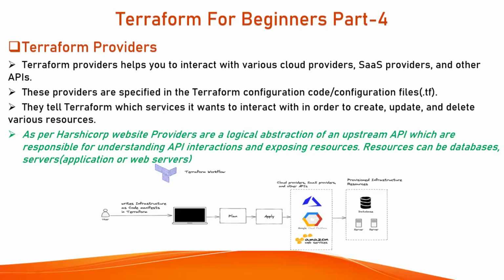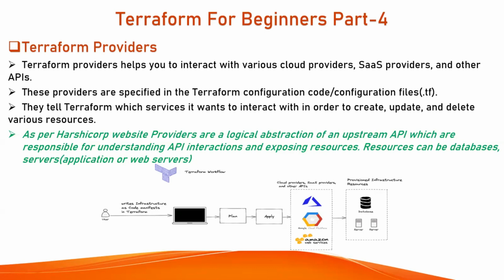And finally you have provisioned that request, which means you have created a resource which can be a database or a server. Do not worry, we are going to see a very simple example where we will be creating an Amazon EC2 instance using Terraform code.